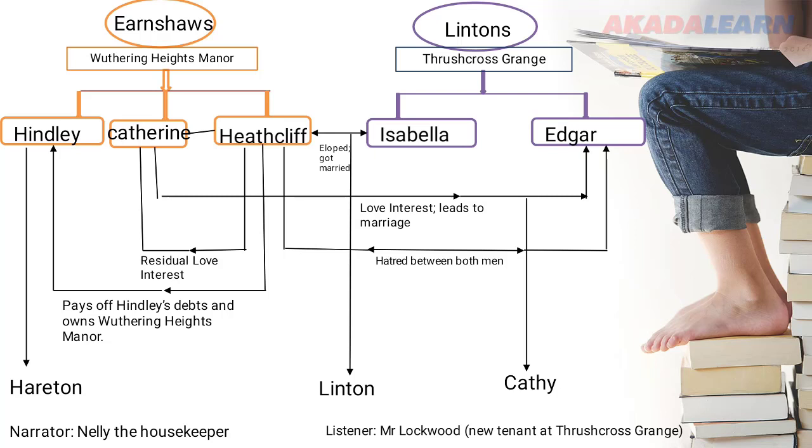So, a subsequent visit to Wuthering Heights yields an accident where Lockwood is almost attacked by the dog, and a curious supernatural encounter where he was told to spend the night in the Wuthering Heights manor. While spending the night, he felt like he saw the ghost of Catherine Earnshaw. And then he saw a book which had Catherine Earnshaw in it. So that's the supernatural encounter that Lockwood had in the Wuthering Heights manor.